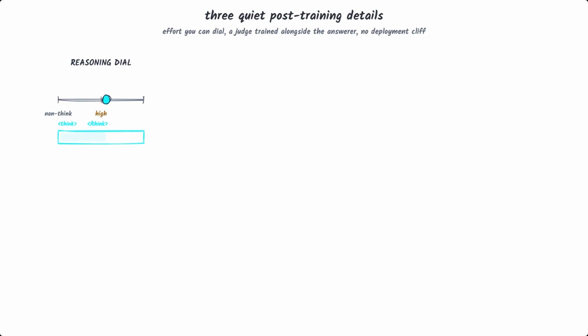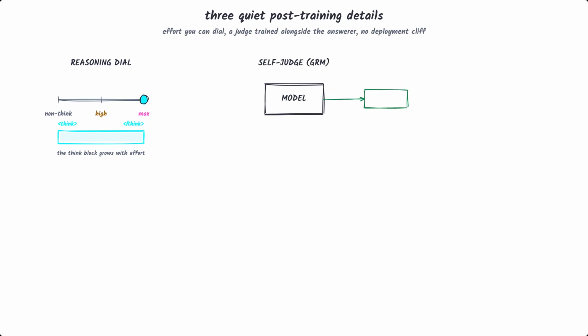A couple of post-training details round it out. Like recent frontier models, V4 has a reasoning dial with 3 settings: a fast non-thinking mode, a deliberate high-effort mode, and a max mode that pushes reasoning as far as it goes, all marked out with think tags in the output. For tasks that are hard to grade automatically, they use a generative reward model. The model acts as its own judge, and they train that judging ability with reinforcement learning right alongside the answering ability. And to make deployment cheap, they do 4-bit quantization-aware training.